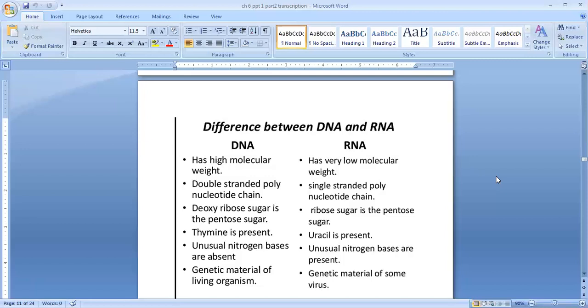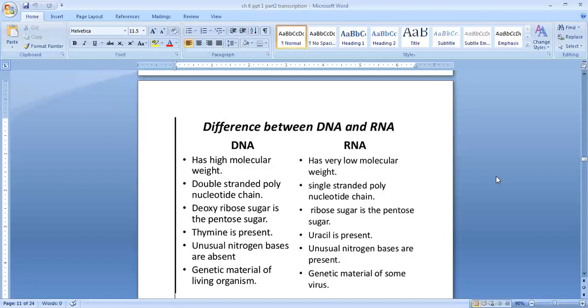The 2-OH group, or hydroxyl group, of ribose makes RNA labile and easily degradable. It means it undergoes physical, chemical or biological breakdown or changes. For that, who is helping? The 2-OH group of ribose. It makes RNA easily degradable.